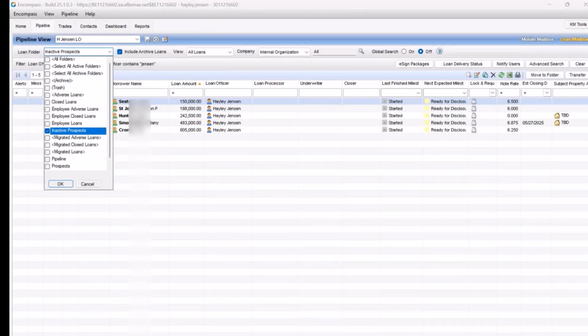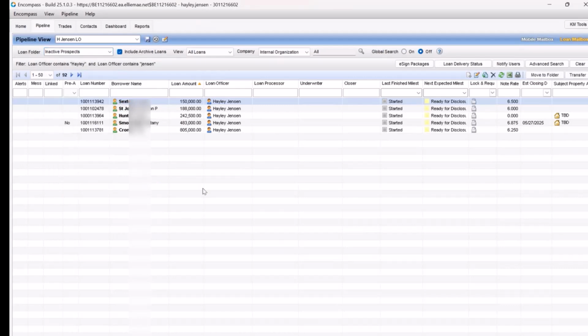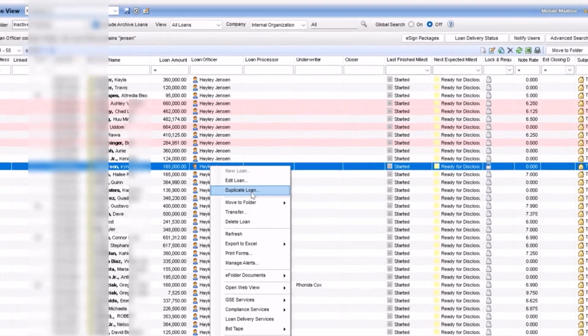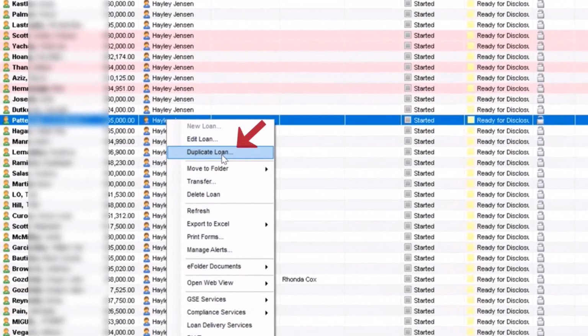So step number 1 here, you're going to want to select your inactive prospects folder. You're also going to want to include the archive loan checkbox here to ensure you can see the inactive file. Next, you'll locate the specific inactive prospect file you need. From there, you'll right-click on the file and select Duplicate.